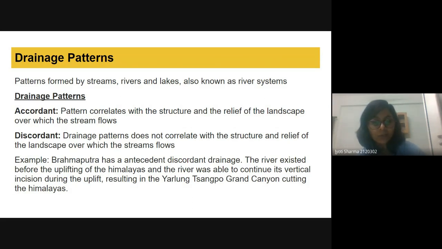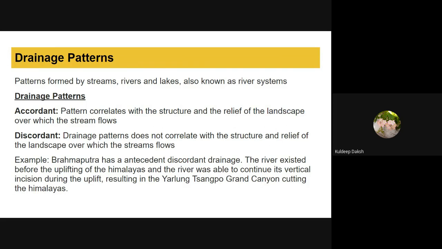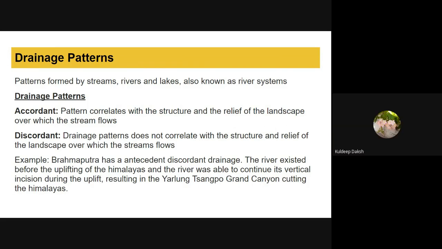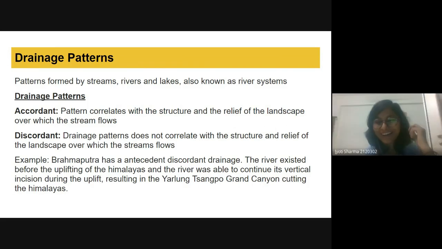I don't know about the second type. What was the second type? Superimposed. Can you tell me what superimposition is? I don't know exactly. Ma'am, I was about to ask you this. I don't have much knowledge about the different types of accordant and discordant. I just know the definition of it. So you people can read more.